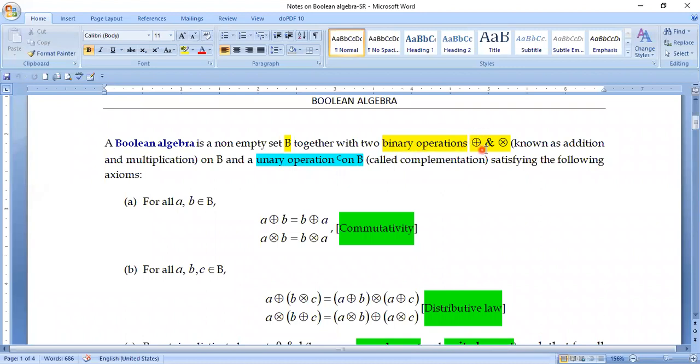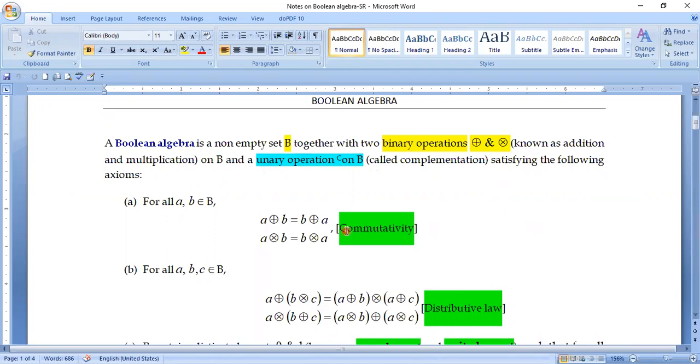Because when we use the operators plus and cross, we need two elements. So these two operations connect two elements, so we call it binary. And to take the complement of a particular element, we need a single element, so we call it unary. Both binary and unary operations, by definition, are closed. So the closure property with respect to the non-empty set capital B is already satisfied.